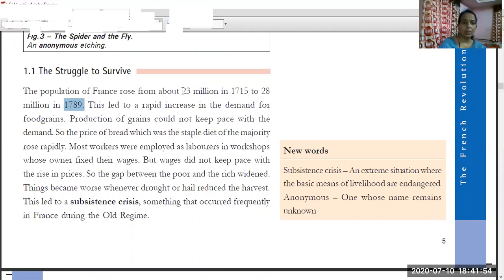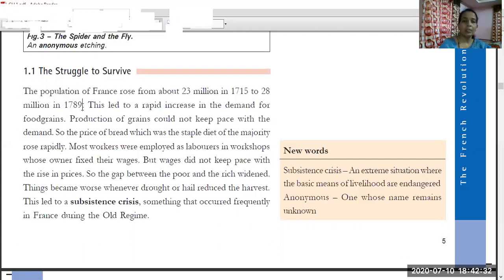It was 23 million in the earlier period, but it became 28 million. So the population increased. Increasing population means the demand for food also increased. If the demand is increasing, the land which is producing the food is not producing more. So the production remained the same. The pace of production did not increase in the way the population increased. So scarcity of food occurred in France.